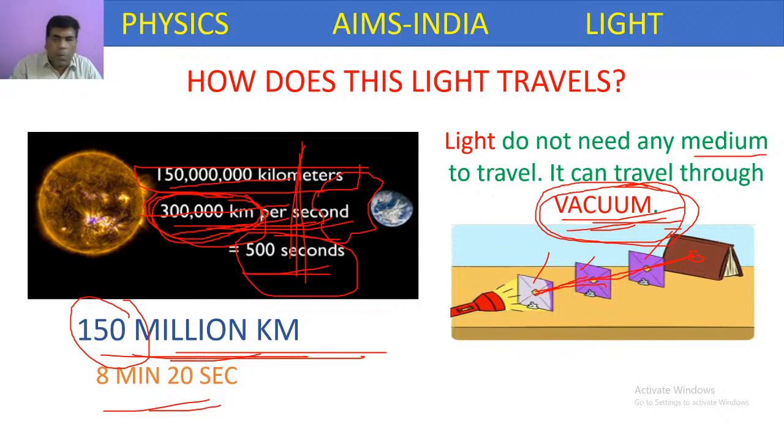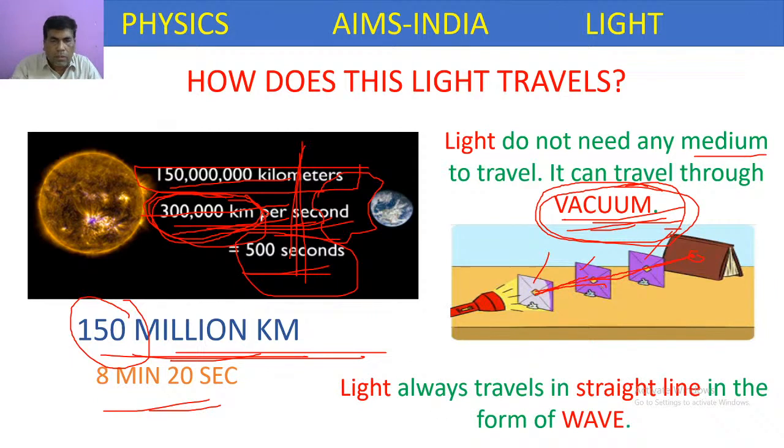So by this small experiment, we have learned that light will always travel in a straight line. This nature is called rectilinear propagation of light. Let me repeat the word once again: rectilinear propagation of light. In the word rectilinear itself, we have the word line. So light always travels in a straight line.